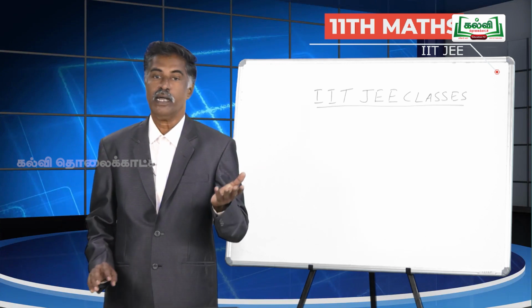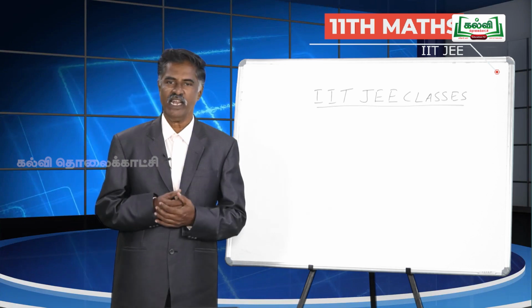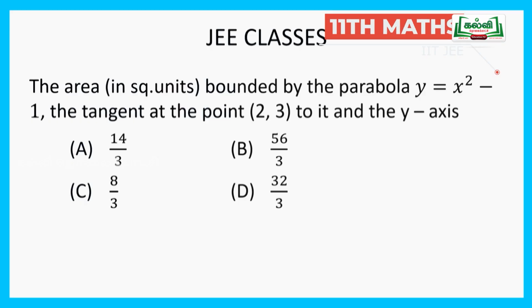Find the area in square units bounded by the parabola y equal to x square minus 1, the tangent at the point (2, 3) to it and the y axis. So, you have learned integral calculus. Area bounded by any curve within certain limits, bounded by the x axis or the y axis, you know the formula. Now, the question is the area bounded by the parabola y equal to x square minus 1 and the tangent to the parabola at the point (2, 3) and the y axis.